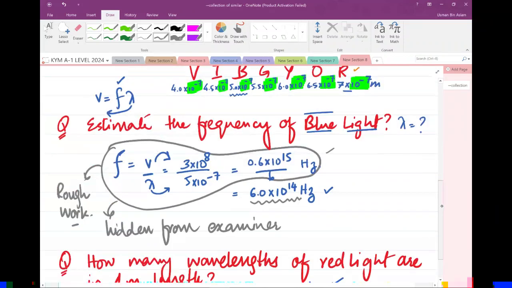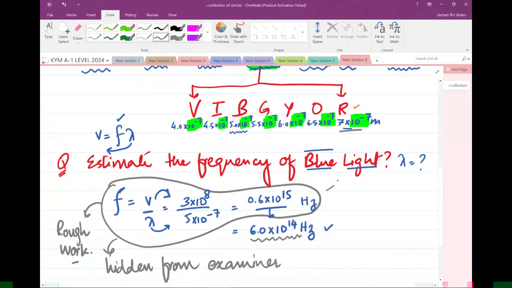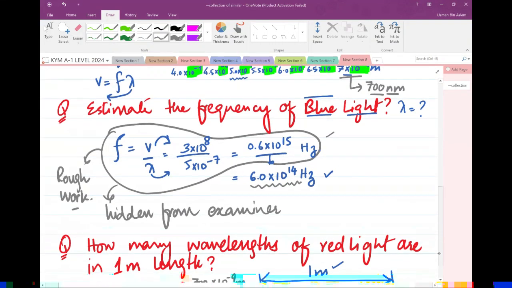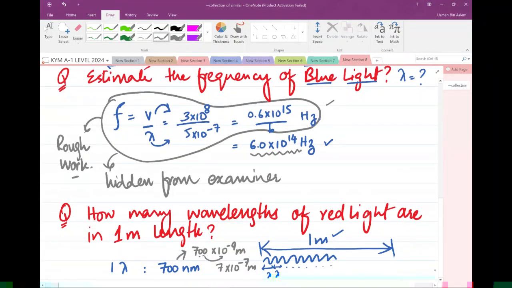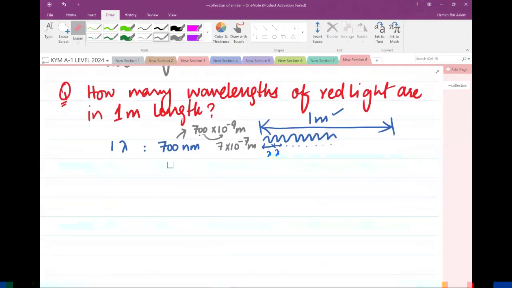This is exactly what I did over here. This 7 into 10 power minus 7 can be written as 700 nanometer. It has just become a custom to write down the wavelength of light in nanometers. There is no real logic behind it. So instead of 700 nanometers, I can write 7 into 10 raised to power minus 7 meters.